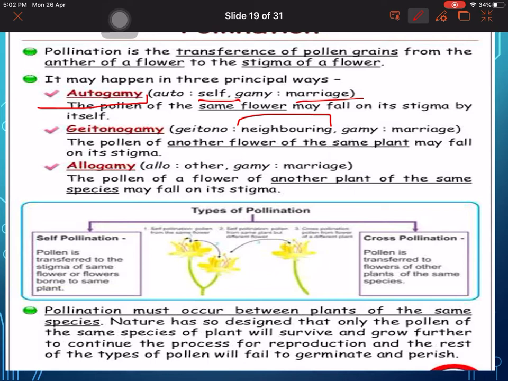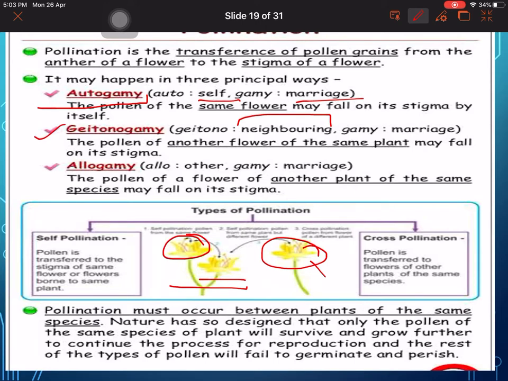You remember that one. Allogamy or xenogamy may be the other marriage, that means the pollen of a flower of another plant of the same species may fall on its stigma. You can see this is a different plant of the same species, and this is a different flower. The pollen grains from one flower fall on the other. It is known as allogamy or xenogamy. If on the same plant two flowers are there and the pollen grains from one flower fall on the stigma of the other flower, it is known as geitonogamy. And if it is happening on the same flower, then it is known as autogamy.